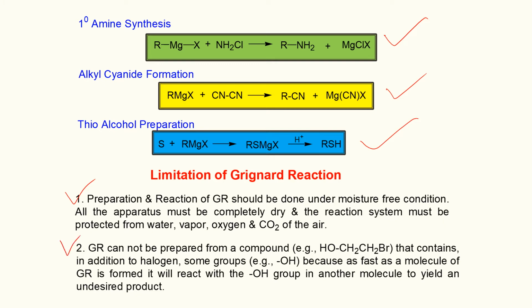Grignard reagent cannot be prepared from a compound that contains, in addition to halogen, some groups like hydroxyl group, because as fast as a molecule of Grignard reagent is formed, it will react with the hydroxyl group in another molecule to yield an undesired product.